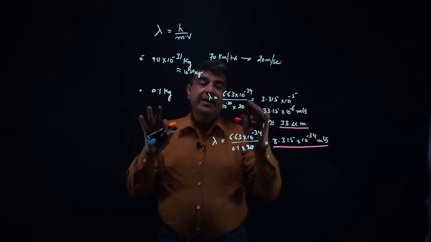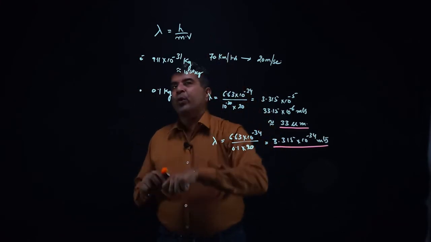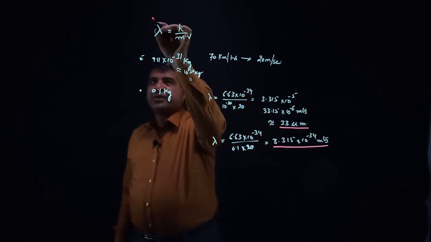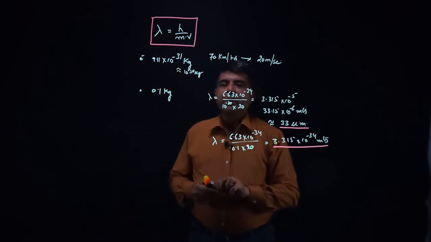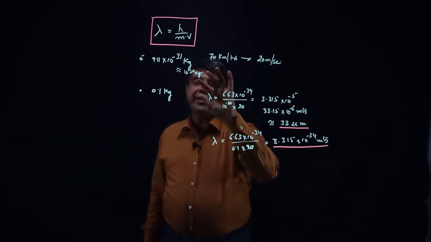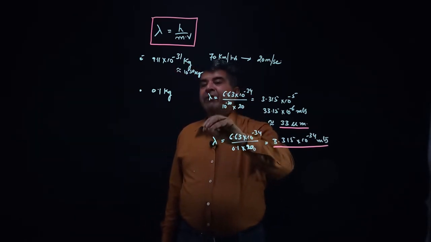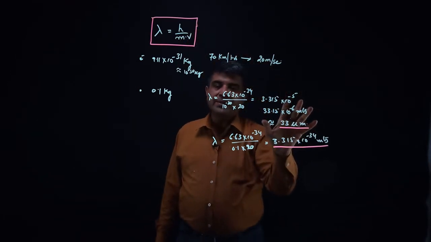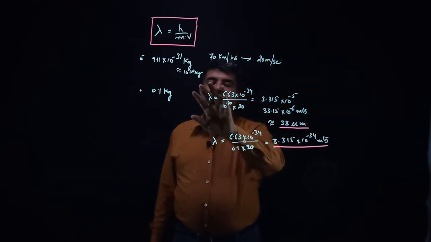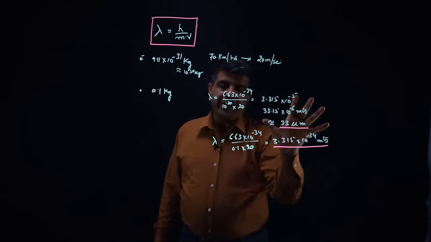This is a measurable value, while this is not a measurable value. So from this we can conclude that this equation, de Broglie wave equation, has significance for microscopic particles, the particles which are very small or are having very less mass. If this equation is used for those particles, then the wavelength is a measurable wavelength.